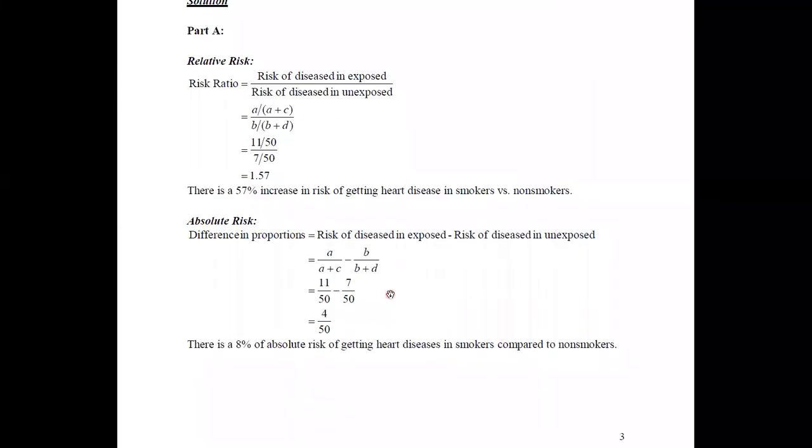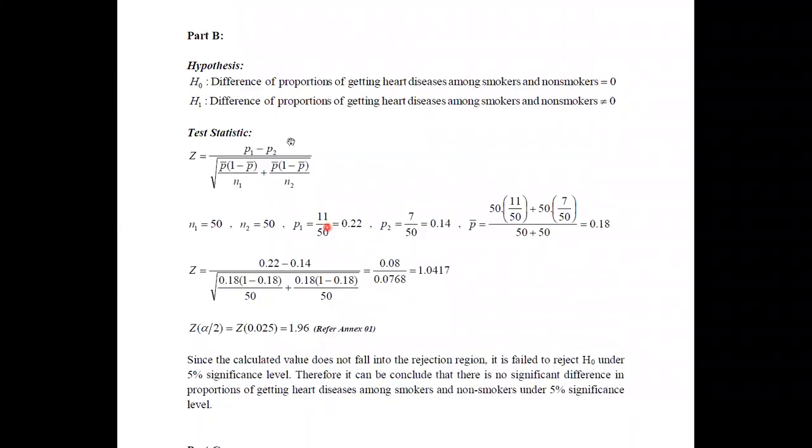If you move to the next part, part B, you are asked to test whether the difference is significant or not. The hypothesis is that the difference of proportions of getting heart diseases among smokers and non-smokers is equal to 0.